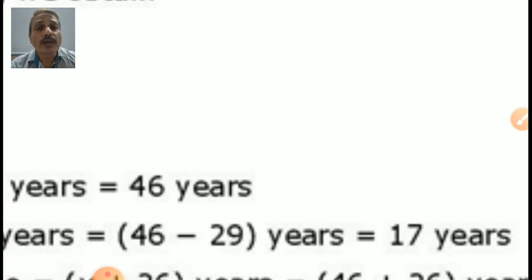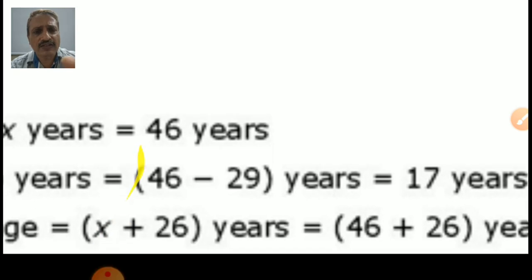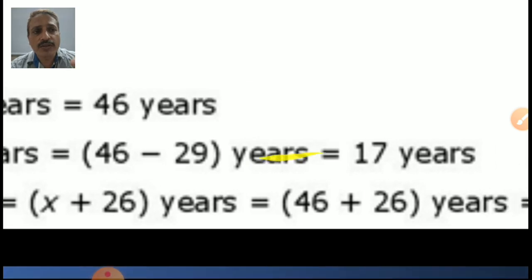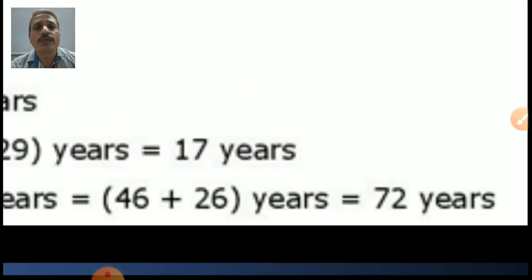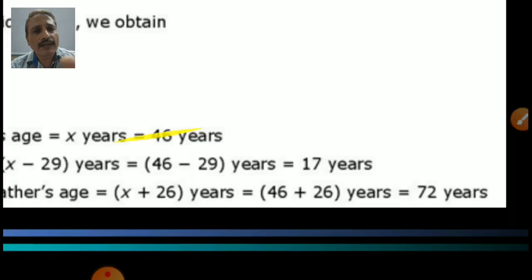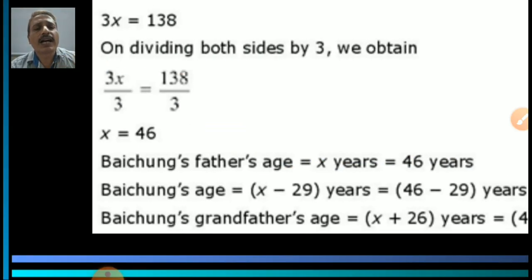What about his grandfather? Very simple. x plus 26. Let's check. Yes, x plus 26 means 46 plus 26, which gives you 72 years. So here are your 3 answers: 46 years, 17 years and 72 years. Okay. Anyone has doubt regarding this question?